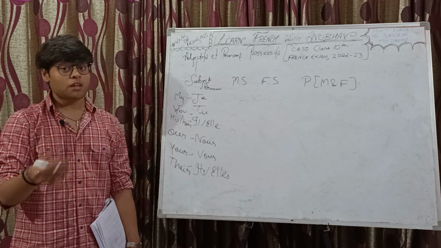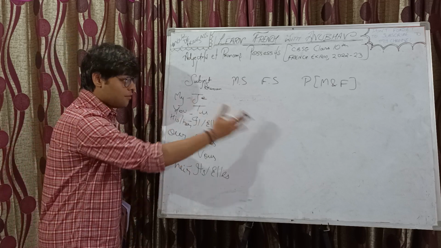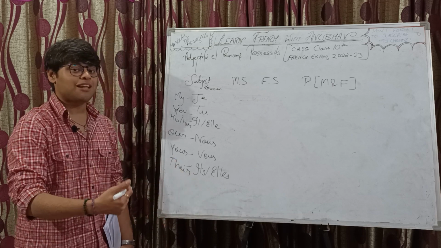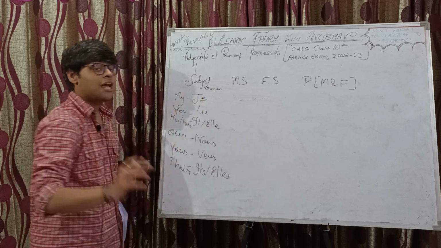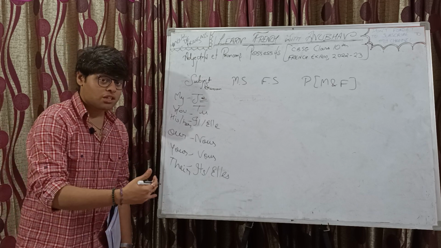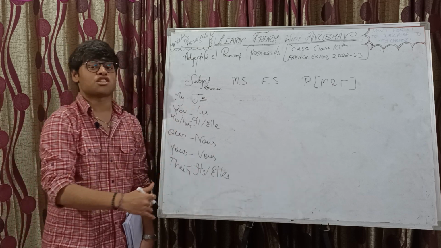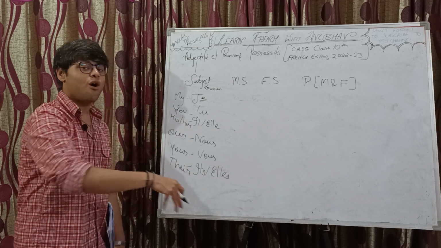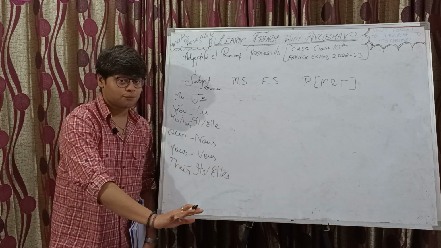But when it comes to French, we have a variety. Okay, and which adjective will come depends first on the subject pronoun and second on the nature of the noun for which we are using the adjective. Now that noun is whether masculine or feminine or it's plural.